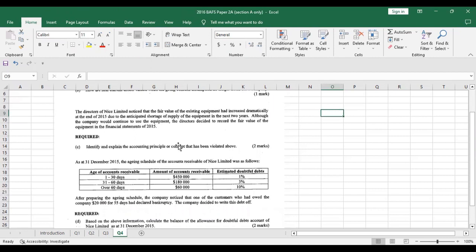Part C, again, is an application of an accounting principle. The directors of NICE Limited noticed that the fair value of the existing equipment had increased dramatically at the end of 2015 due to the anticipated shortage of supply of the equipment in the next 2 years. Although the company would continue to use the equipment, the directors decided to record the fair value of the equipment in the financial statements of 2015.